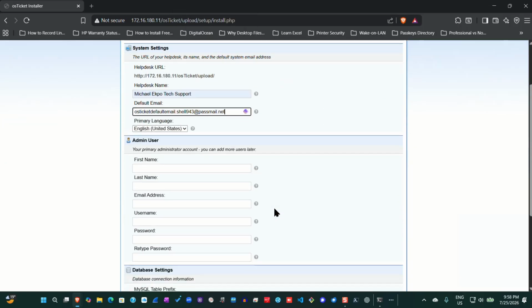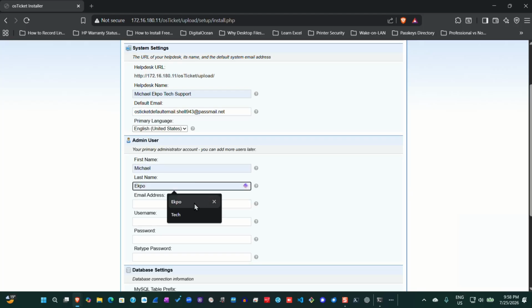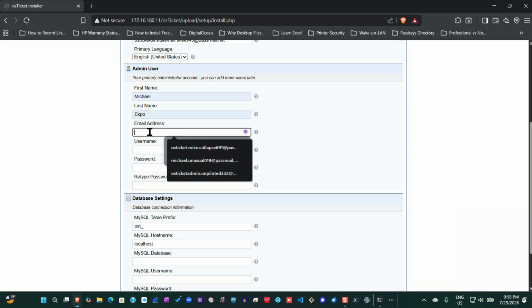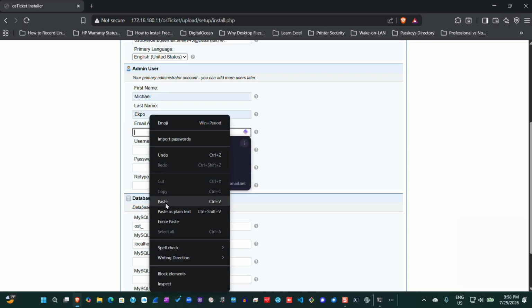Okay, I'm going to go ahead and put in the admin user first name and last name, which in this case is my own name. And then the admin user email. I'll get the email for the admin user and paste that again.